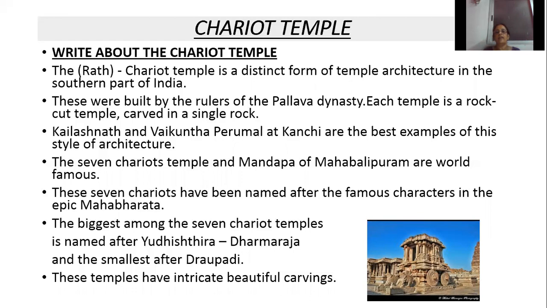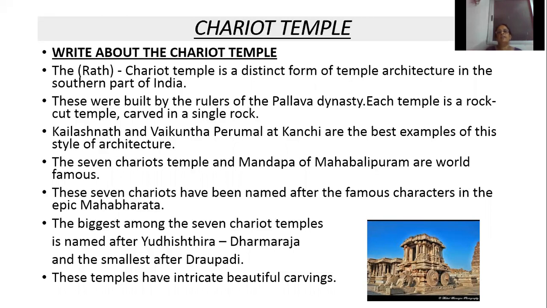The biggest among these chariot temples is named after Yudhishthira. Which is the biggest chariot temple? Dharmaraj temple is the biggest chariot temple. And which is the smallest chariot temple? Draupadi's temple is the smallest chariot temple, and they have intricate, beautiful carving. That means complex and detailed carving is there in these temples.